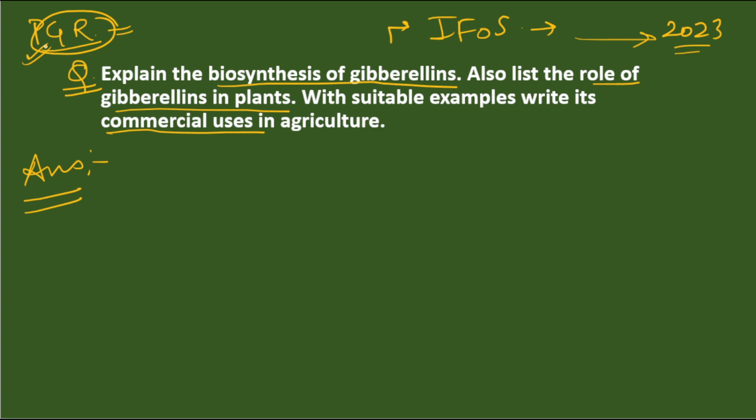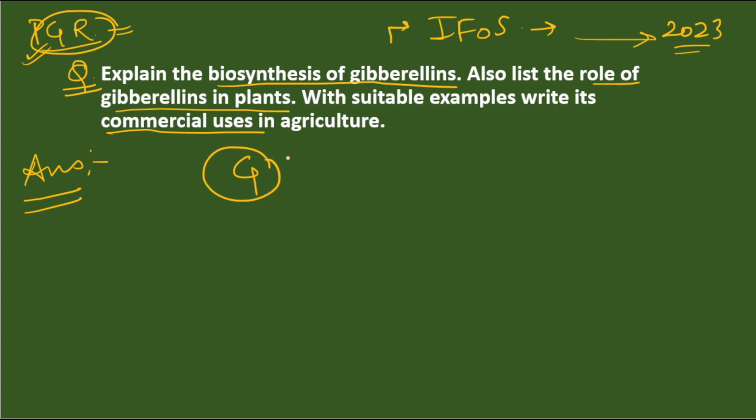And I have taught these things in my static videos. When you go to the playlist section, you will find two playlists, that is agriculture optional paper 1 and agriculture optional paper 2. You can refer to them if you want to know about all the plant growth hormones or regulators in detail. So now let's move to the answer.